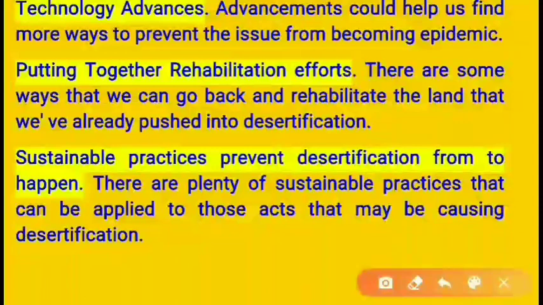So hence we have completed the topic of desertification, and the most important questions which are associated with the topic desertification according to your syllabus prescribed by Jammu and Kashmir Board of School Education, Srinagar.